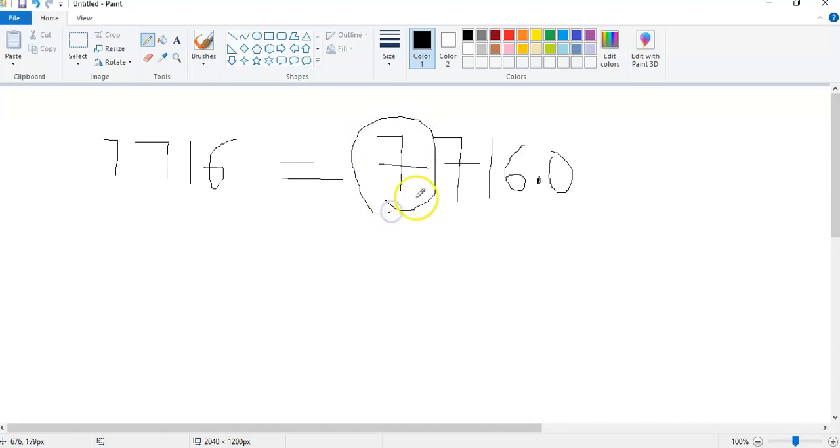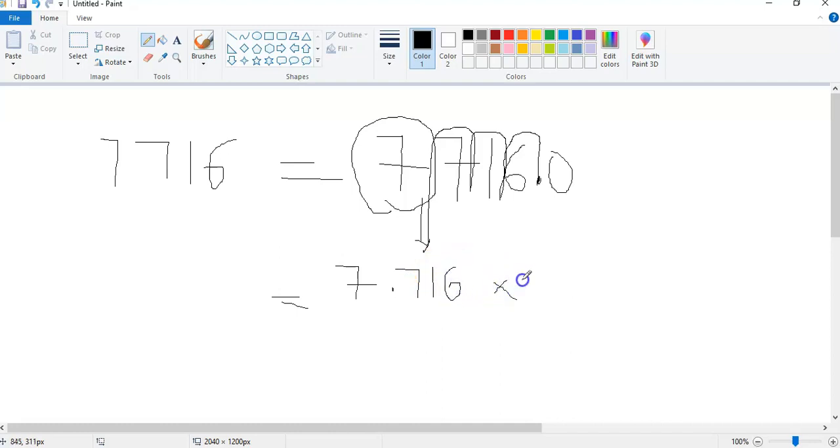So this is the first non-zero digit. The decimal should come after our first non-zero digit. So we are moving this decimal to this side, and we are moving in which direction? Left. So remember, when it's left, the number of times we move, the sign is going to be positive because you are moving to the left. So we move 1, 2, 3. Okay, so we move 3 times. So this is the same as 7.716